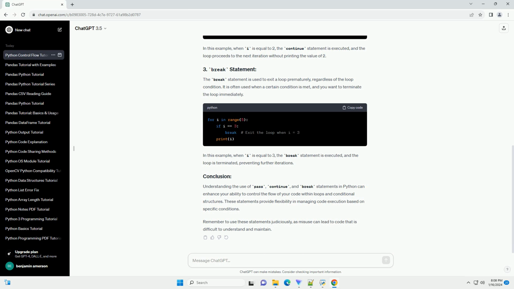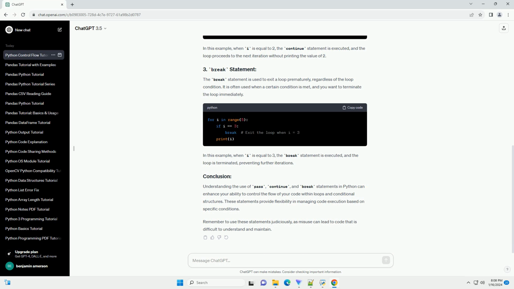The break statement is used to exit a loop prematurely, regardless of the loop condition. It is often used when a certain condition is met, and you want to terminate the loop immediately. In this example, when i is equal to 3, the break statement is executed, and the loop is terminated, preventing